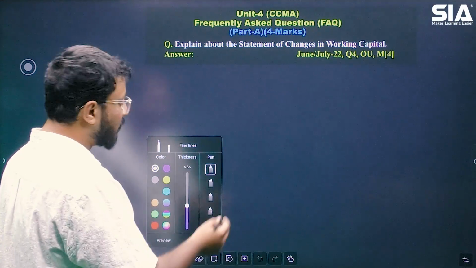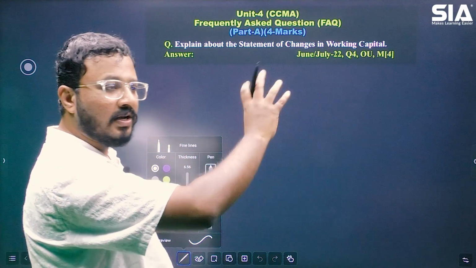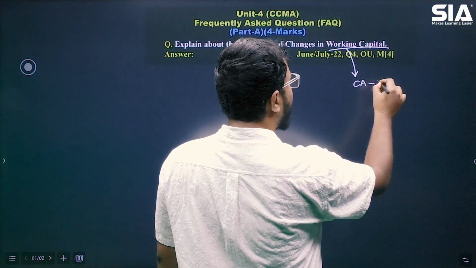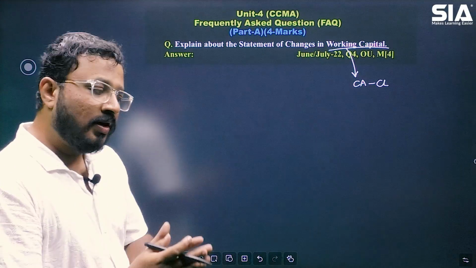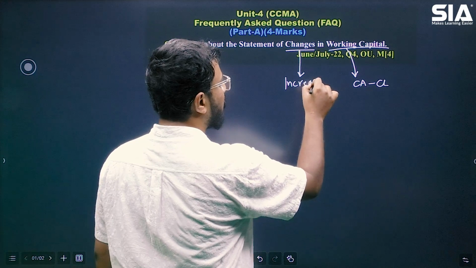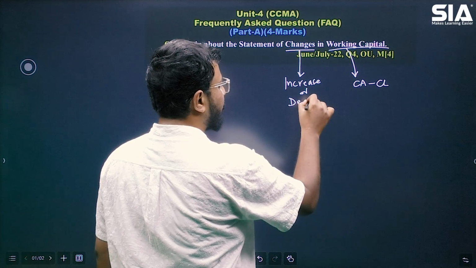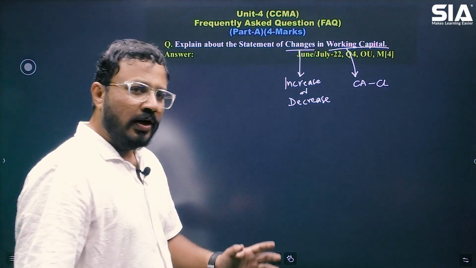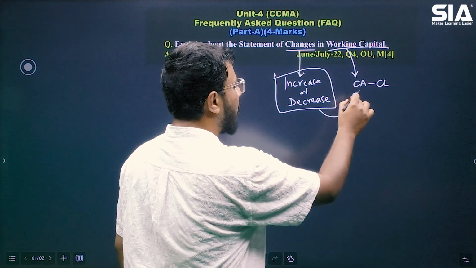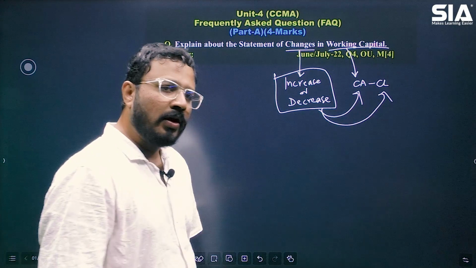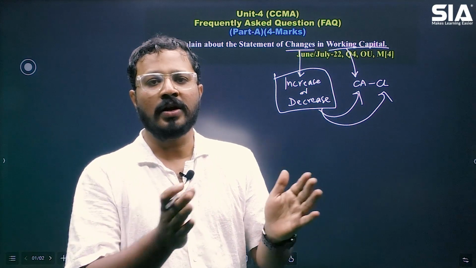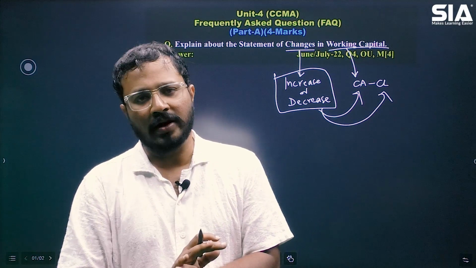So first understand what the statement of changes in working capital means. We know working capital is current assets minus current liabilities, right? When I say changes, the change means either increase or decrease. So overall, what meaning comes out? It is a statement which will show the increase or decrease in current assets and current liabilities. And since current assets minus current liabilities is working capital, we will also find out whether overall working capital is increasing or decreasing.